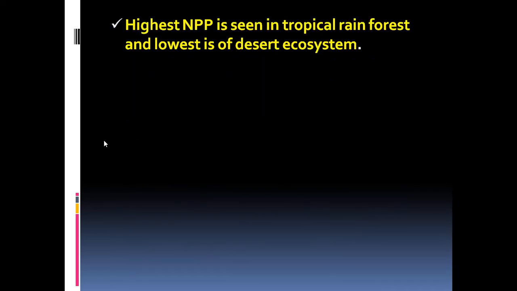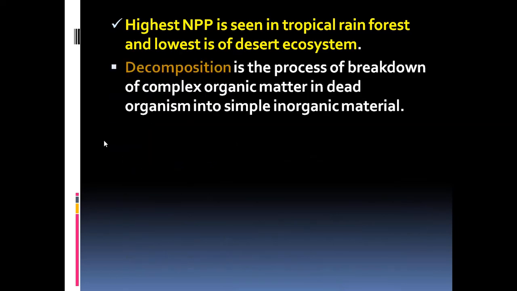If we take up the net primary productivity, the highest net primary productivity is seen in tropical rainforest and the lowest is in the desert ecosystem. Can you suggest why? What's the reason that it's lowest in the desert ecosystem? It's because in the desert ecosystem, the vegetation is very, very less, and therefore the net primary productivity will be less.